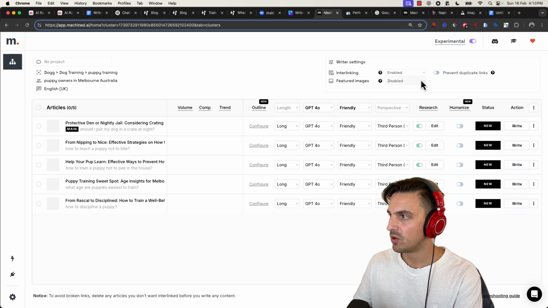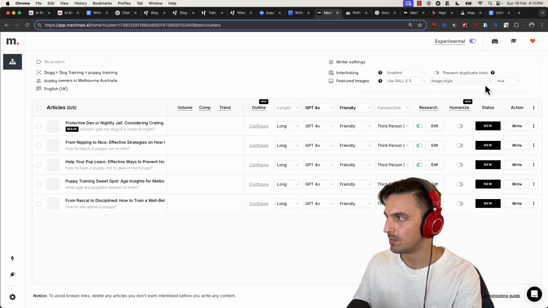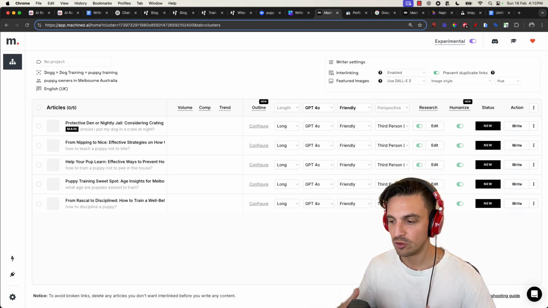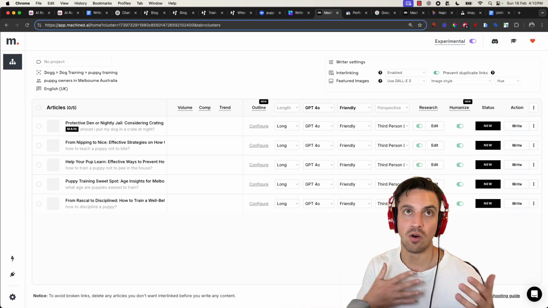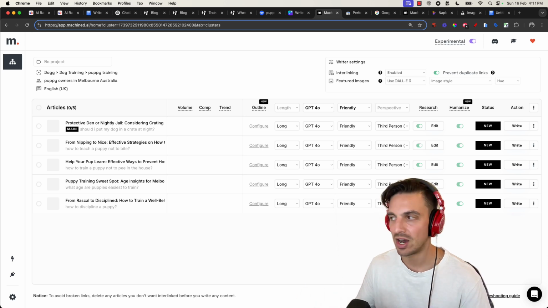For the images, I'm going to enable this and use DALL-E 3, and I'm also going to leave the image style as it is. I'm going to prevent duplicate links. The one other aspect that I like personally is humanizing the content. Now, just to be very clear, this isn't humanizing the content as to somehow trick the search engine to believe that this wasn't written by AI. No, it's humanizing the content to make it nicer to read, so that it doesn't have the classic phrases like "in the ever-evolving world of," and the typical phrases that we've come to recognize as AI written.